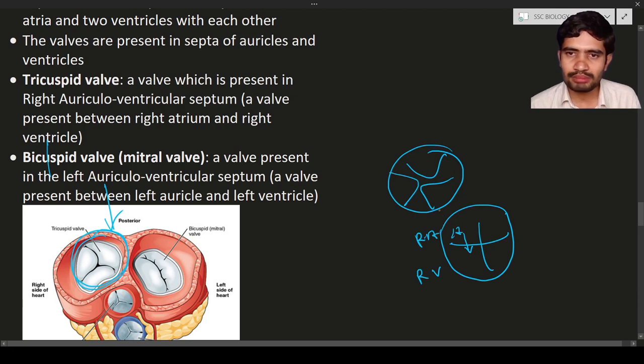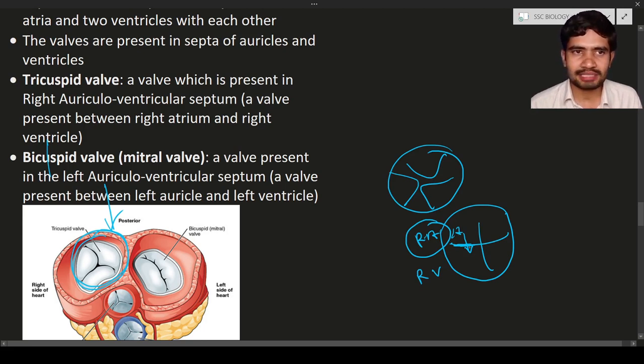At this point, the tricuspid valve will close, so the blood cannot move back to the right atrium. The tricuspid valve prevents the flow of blood back to the auricles. That is the main importance of the tricuspid valve.